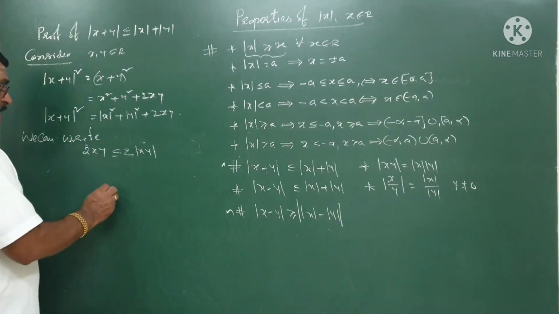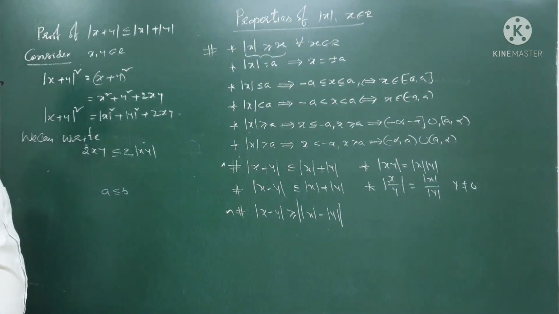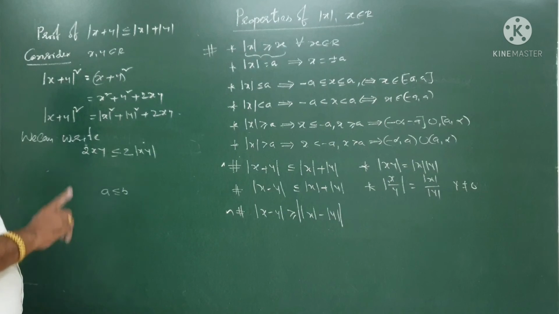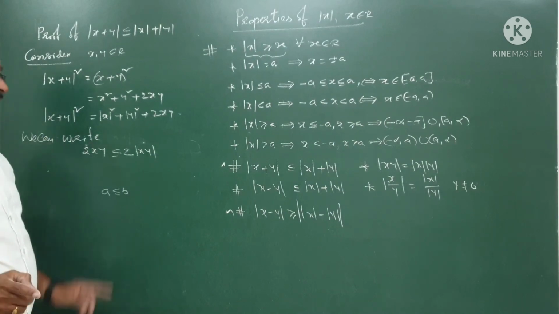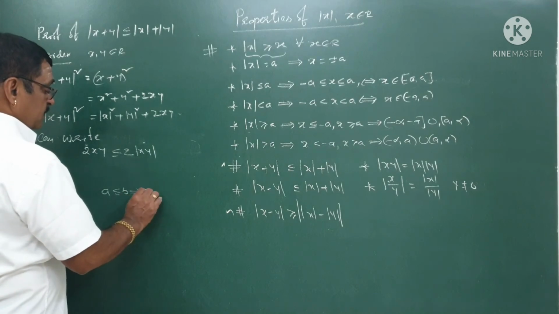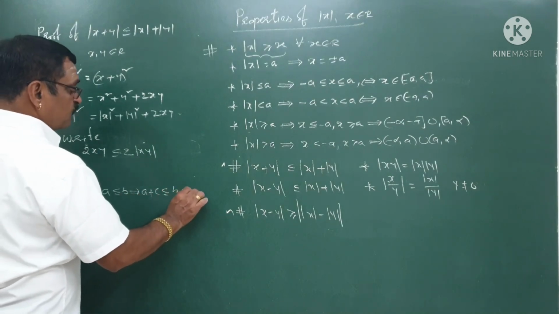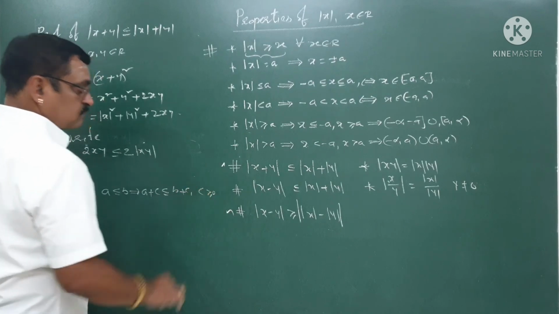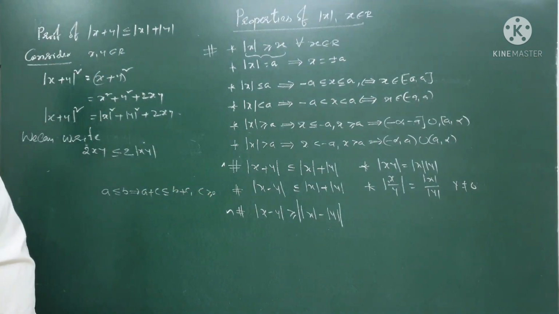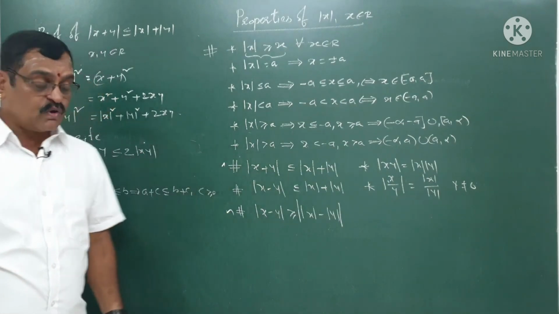Now I have an inequality a less than or equal to b. If I add a positive quantity on both sides, the inequality sign will not change. That implies a plus c is less than or equal to b plus c, provided c is greater than or equal to 0. Now here what I do, I have 2xy less than or equal to 2 times mod of xy.